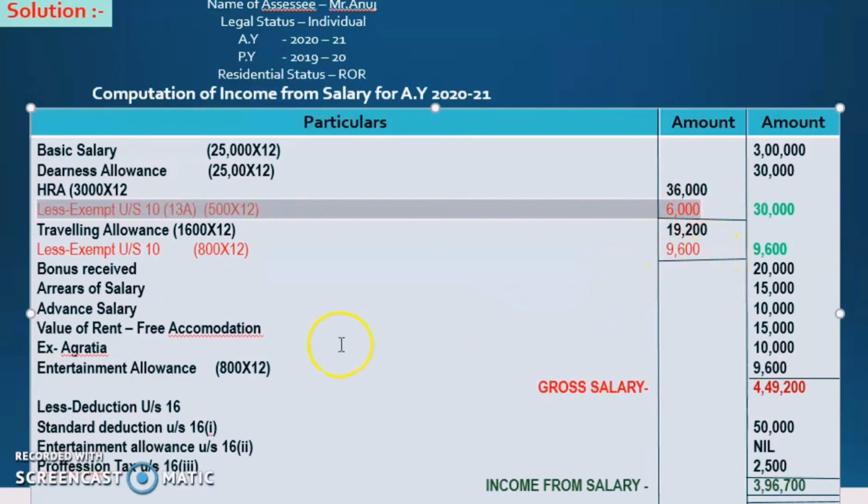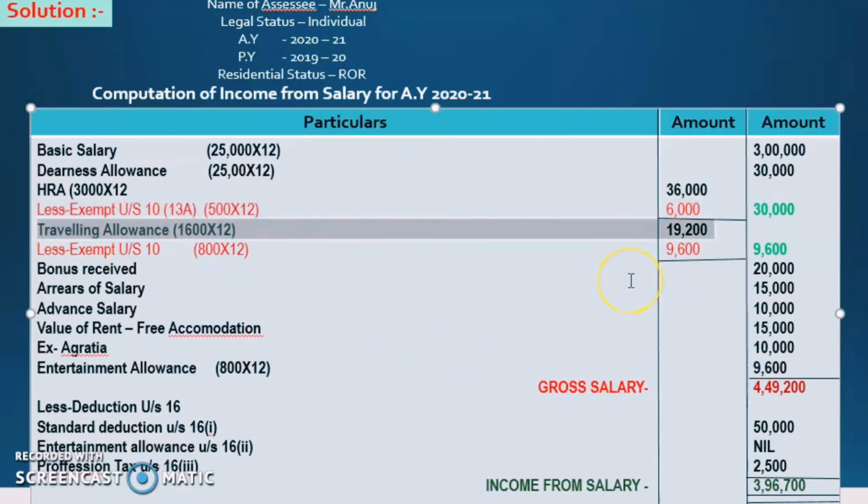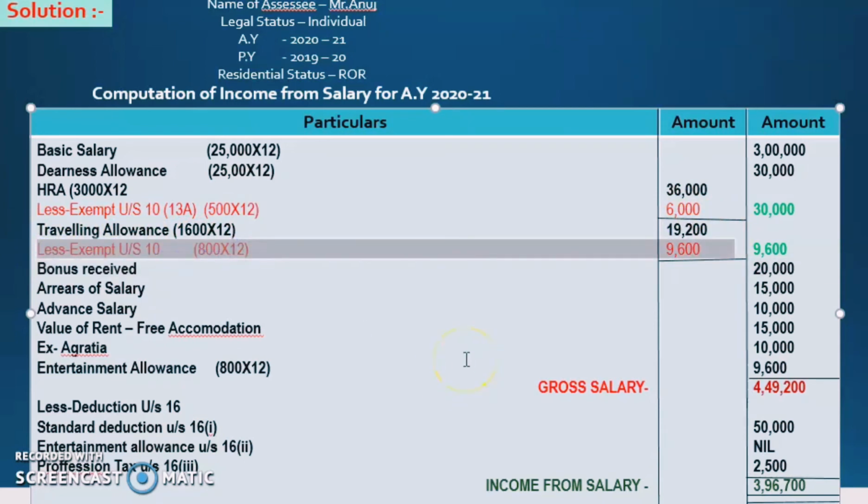Okay, next is traveling allowance. The traveling allowance given in the amount column in the question is 1,600 per month. So 1,600 multiplied with 12, we will get 19,200 as traveling allowance. But we have to deduct the exemption under section 10, that is 800 multiplied with 12, that is 9,600. So after calculating, we will get 9,600 as the actual traveling allowance, which we have to write in the outer column. Okay, clear?